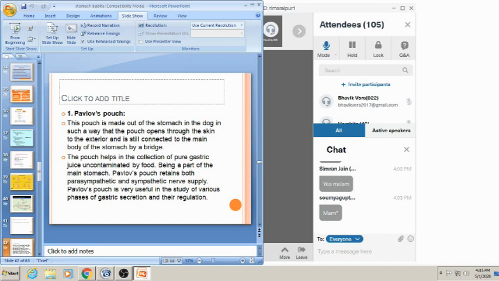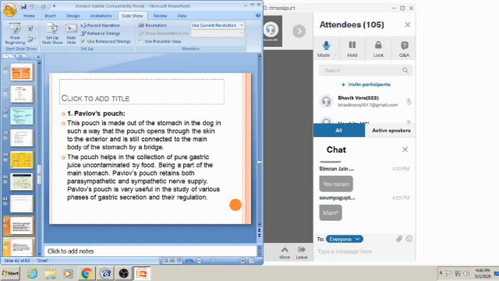So this Pavlov's pouch is helpful for understanding the significance of mainly the cephalic phase as well as the gastric phase of regulation of this